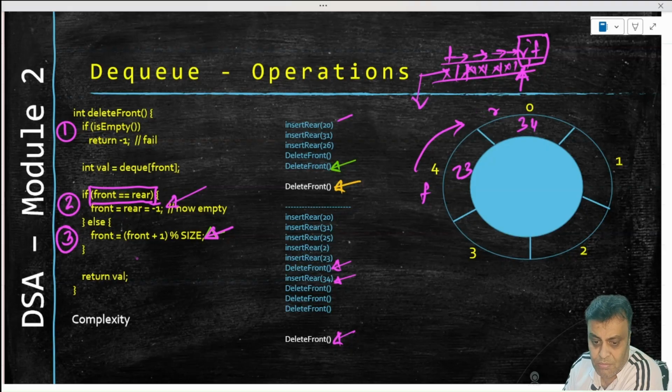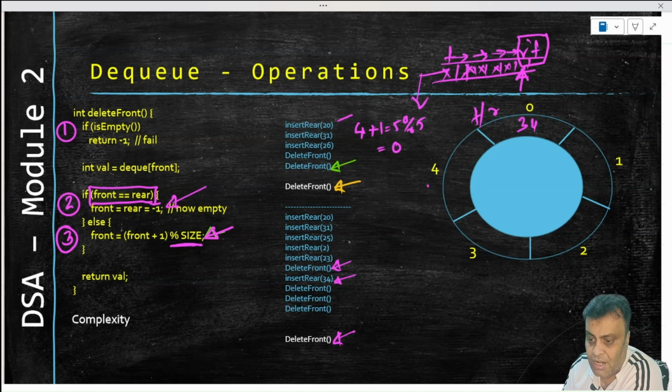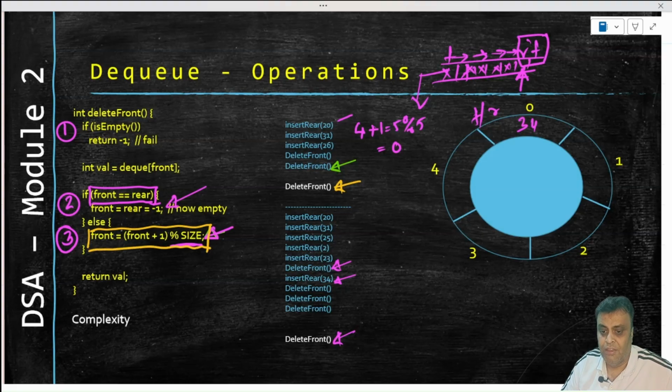And how can it go here? Because now this modulo will be utilized, because 4 plus 1 will become 5, 5 modulo 5 is equal to 0, which is a valid index, and hence front will no more be here, front will now move here, right? So that's where front will move, and this element will be deleted logically. That's why this modulo size syntax, front getting increased by 1, is so important for you to understand when it gets triggered.